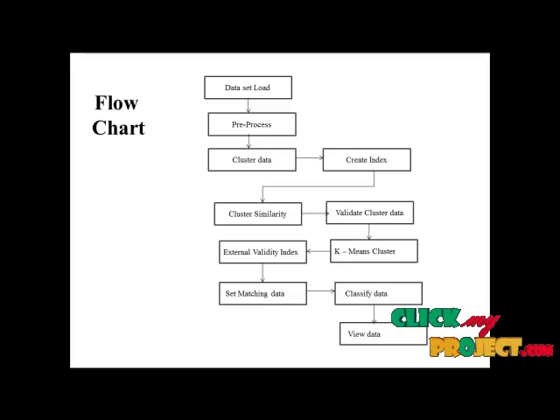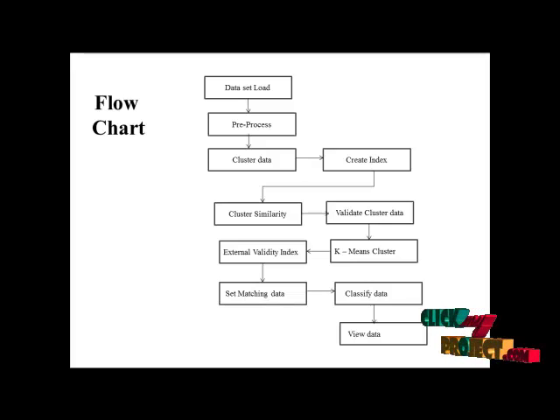Next is pre-processing, which reduces or eliminates null values. This process checks the constraints, whether any null values are available or not. If any value is null, the data is removed. This is called pre-process.